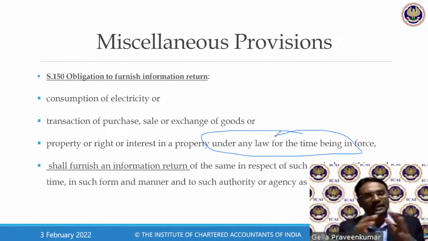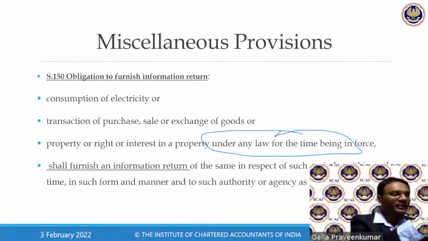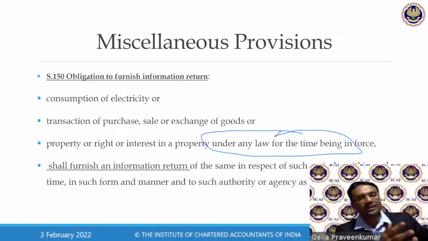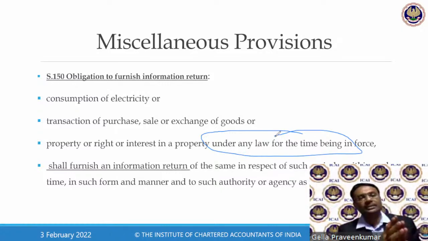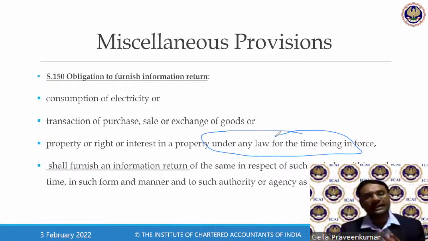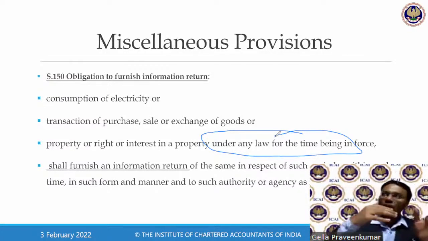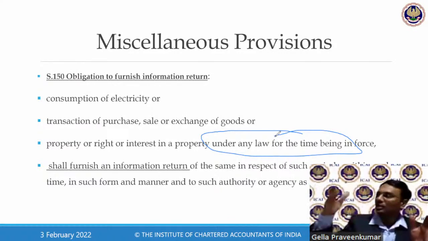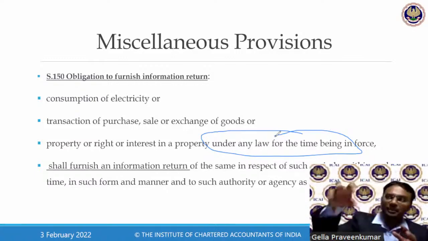To reduce that, what they will do is give 10 names. They've incorporated an HUF, and in the HUF they'll have say 10 to 15 people. All of them will be made a party as owners of that particular property, with individual names. So if I split this 5 lakhs among 10 people, it comes to 50,000. 50,000 into 12 comes to 6 lakhs. Now, they have a mechanism not to get exposed to GST, not to get exposed to income tax. These are the various reasons why a property is registered this way.